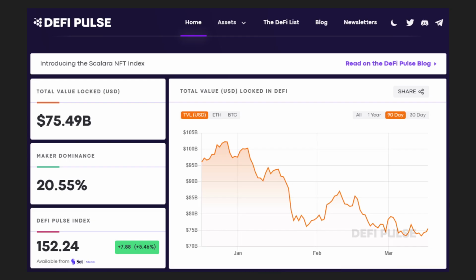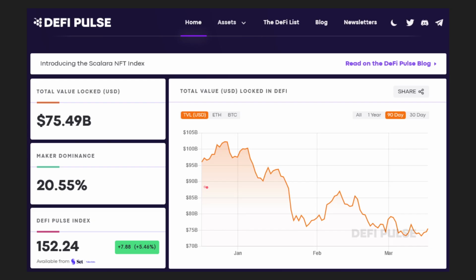So a great website to analyze and look at DeFi metrics is DeFi Pulse. This particularly focuses on Ethereum blockchains and Ethereum related protocols, such as on Ethereum, on Polygon Matic, and a few other scaling solutions. But it is planning on adding other blockchains such as Solana, Cardano in the future, for what I understand.